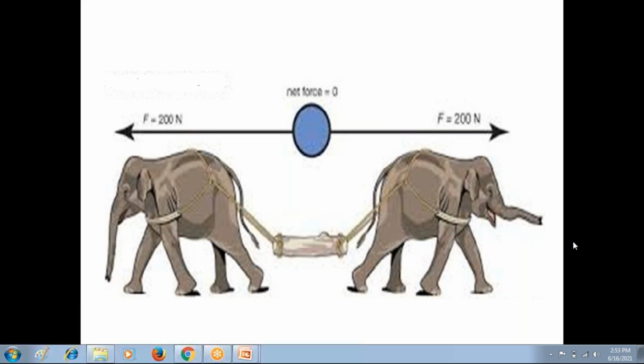Just now we discussed the equilibrium of two collinear forces. Two collinear forces means a force system. Two collinear forces are in equilibrium condition if they have the same magnitude acting in opposite directions.